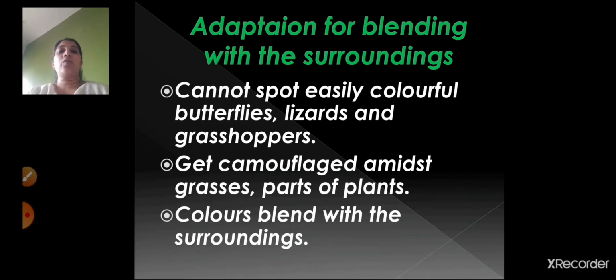Then the butterflies also, if there are flowering plants, the butterfly color and the flower color are also similar, right? So that's the reason they get adjusted to the surroundings, right? Their colors get mixed with the surroundings. So colors blend with the surroundings. So as I told you, we cannot easily spot these butterflies, lizards and grasshoppers because of their colors. Because these colors and the plant color are somewhat similar, that's the reason we cannot identify them easily sometimes.